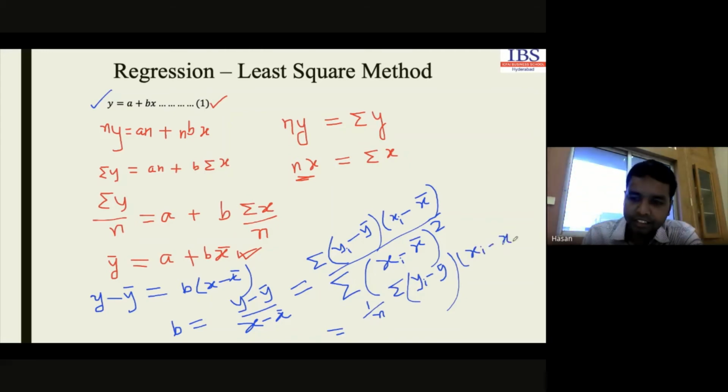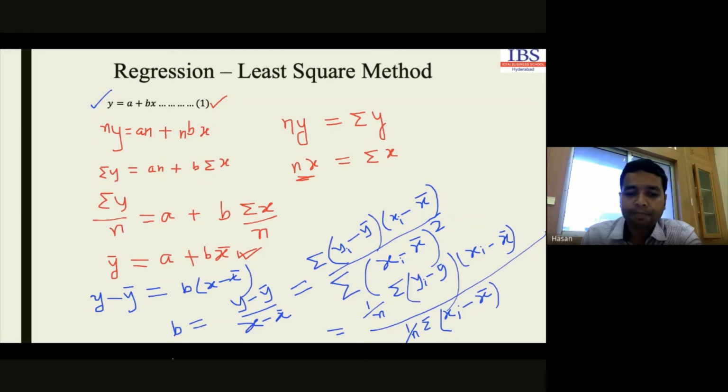Are you getting my point? Xi minus x bar, divided by again 1 by n into the summation of xi minus x bar whole square. I hope we are familiar with the term now. The numerator part is indicating the covariance.